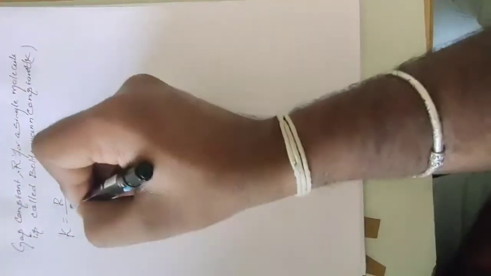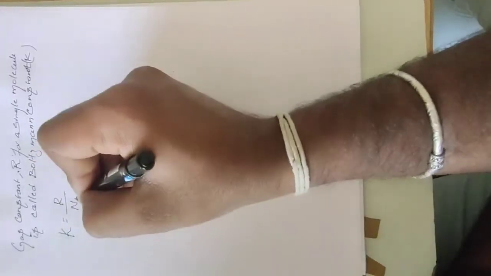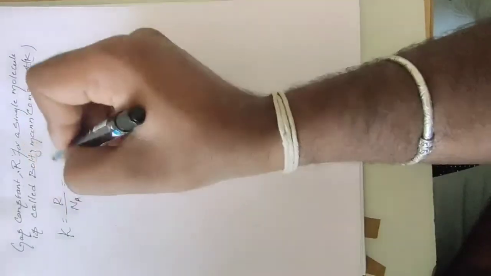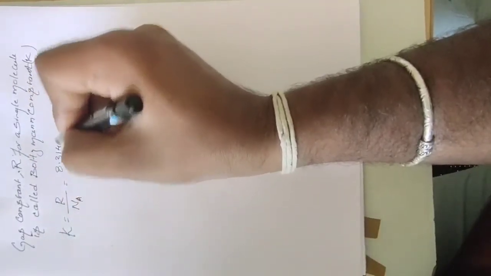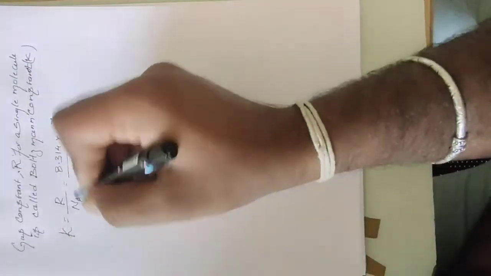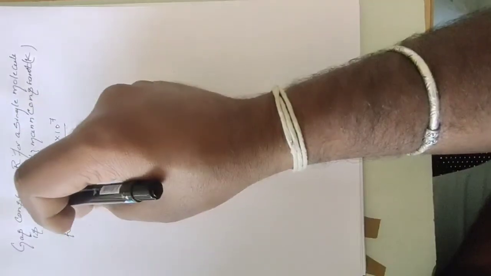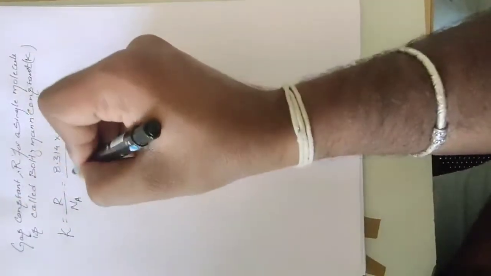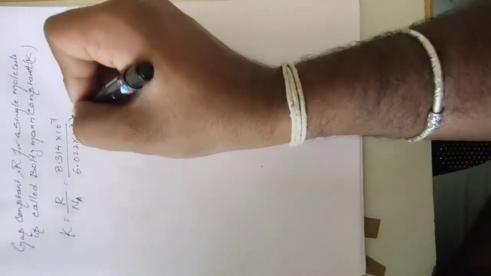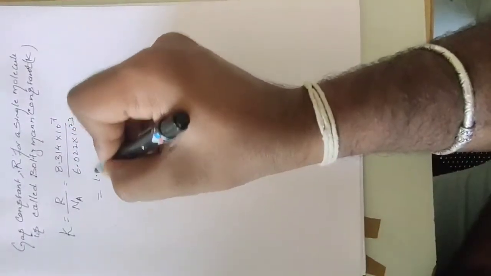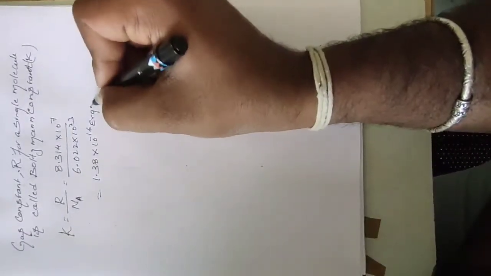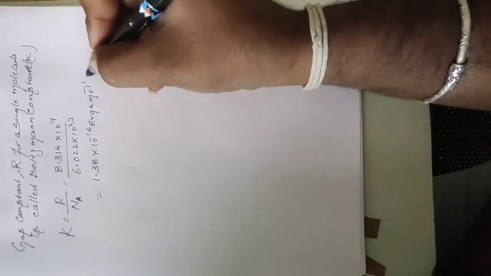R is 8.314 into 10 to the power of 7 divided by Na, the Avogadro number, 6.022 into 10 to the power of 23. We will get the value 1.38 into 10 to the power of minus 16 ergs per molecule per degree.